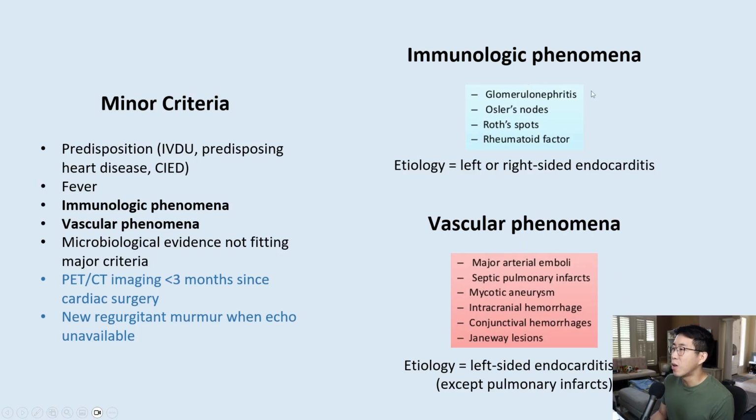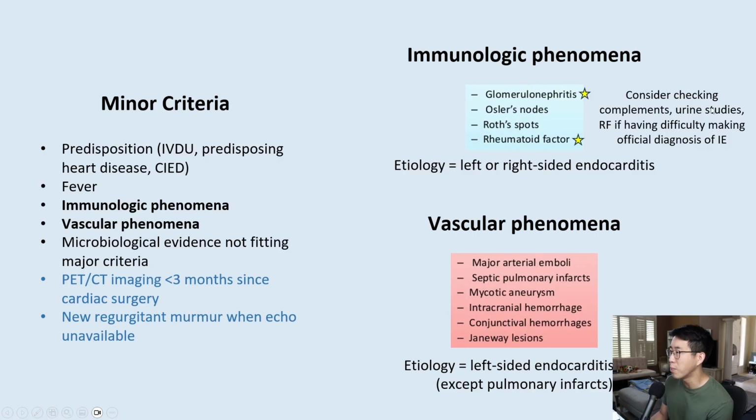One of the things that could be helpful if you're struggling to diagnose infectious endocarditis is checking for signs of glomerulonephritis and rheumatoid factor, because that can actually get you some of the minor criteria for diagnosis. So consider checking complements, urine studies, and a rheumatoid factor if having difficulty making the official diagnosis of infectious endocarditis.